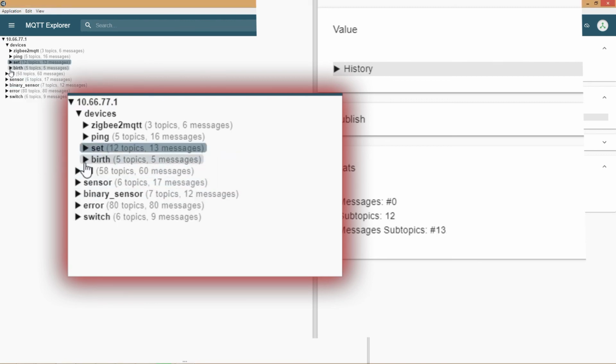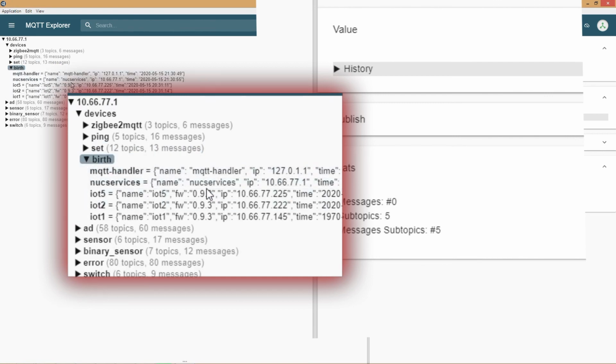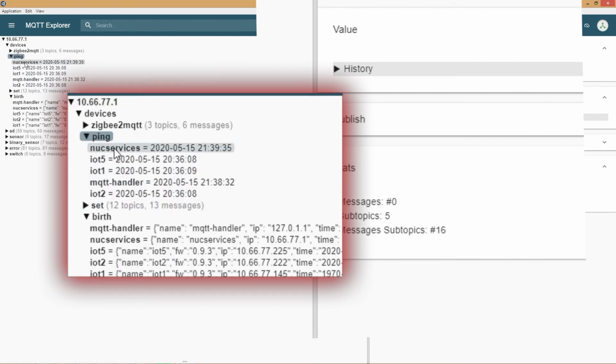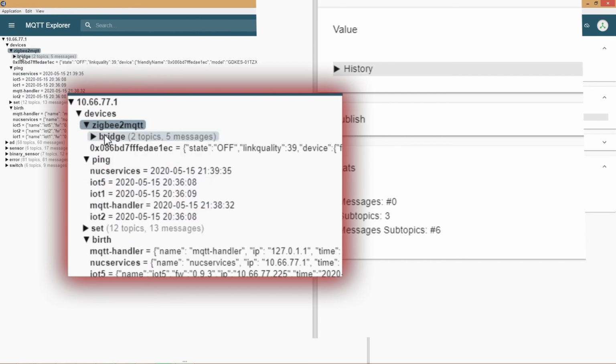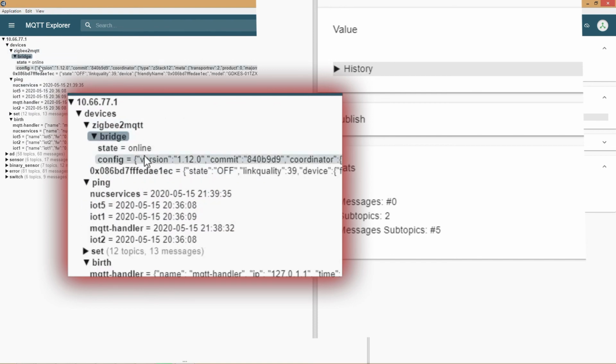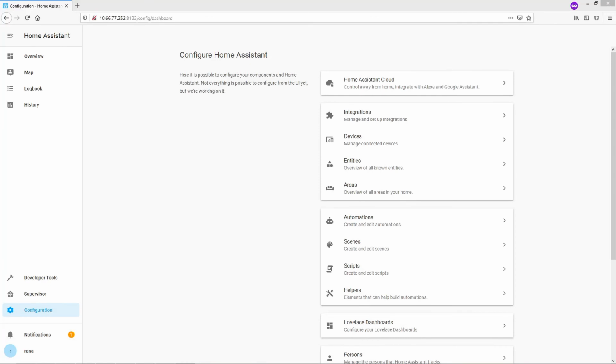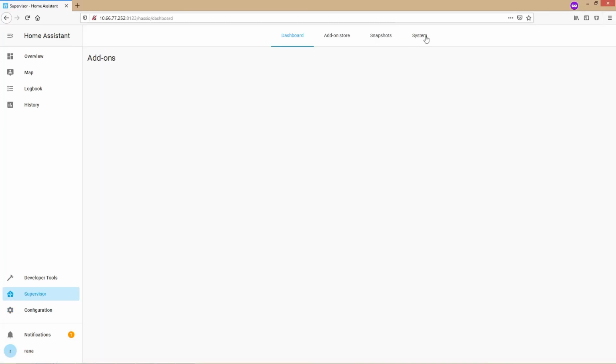I also have some other debug info like when the device restarted, that's birth. Ping is when it last broadcasted itself to be alive and well. Zigbee to MQTT is the bridge between, well, Zigbee and MQTT. Well, that was a lot of information. And thankfully, you will not need most of them.